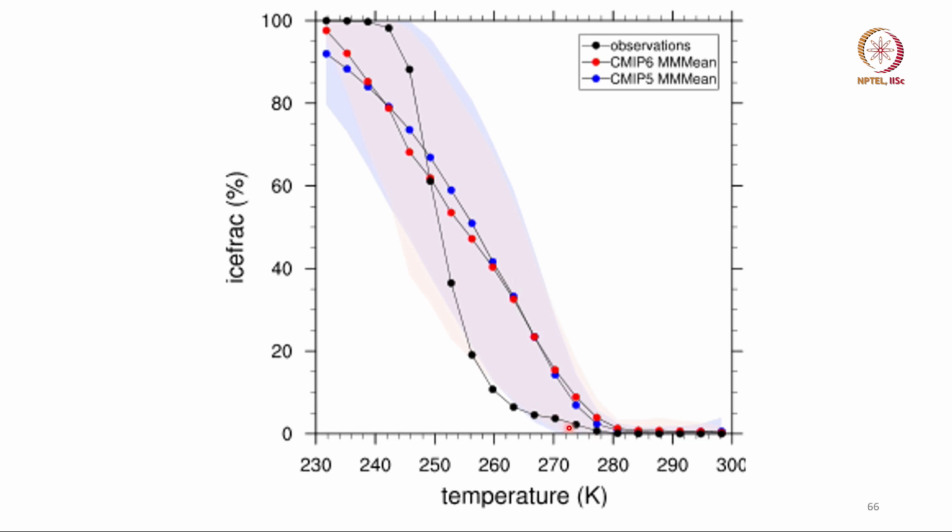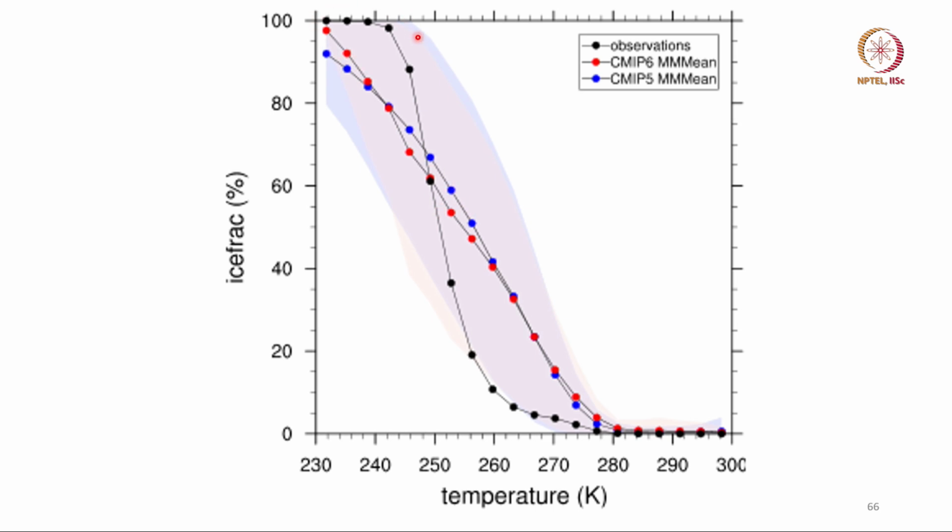The observation shows a rapid increase in ice fraction, approaching 50% by the time you get to 250 Kelvin, but the models are showing 50% only at around, I would say, 260 or 255. But as you go to even lower temperature, the observation shows a rapid increase in ice fraction, while the model shows a gradual increase.